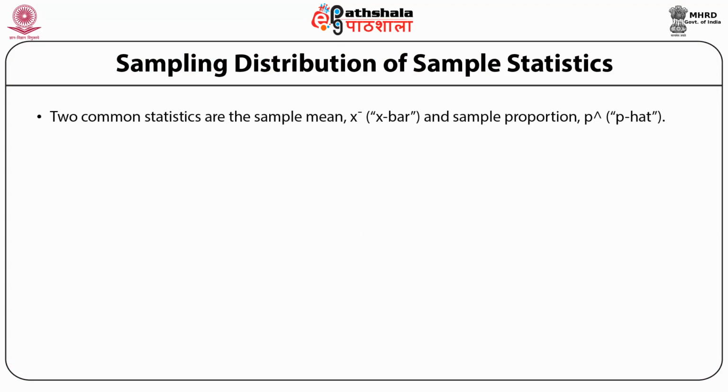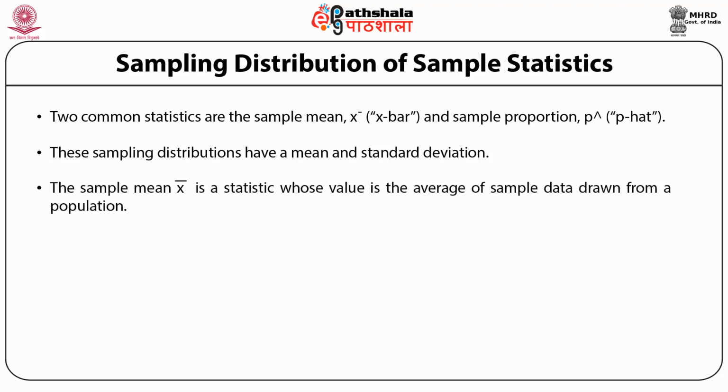Sampling distribution of sample statistics. Two common statistics are the sample mean, x bar, and the sample proportion, p hat. Sample statistics are random variables because they vary from sample to sample. As a result, sample statistics also have a distribution called the sampling distribution. These sampling distributions have a mean and standard deviation. The standard deviation of a sampling distribution is also termed the standard error. Thus, the standard error is simply the standard deviation of a sampling distribution.